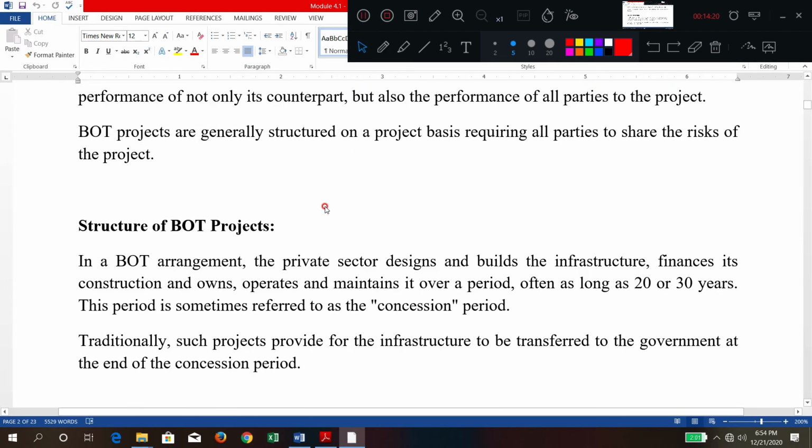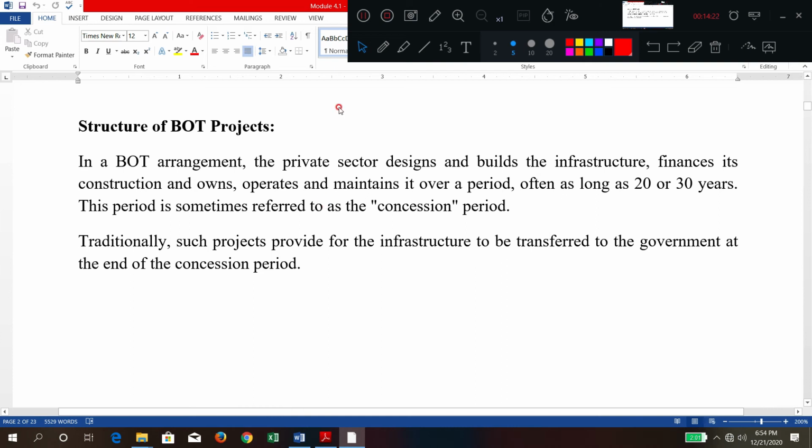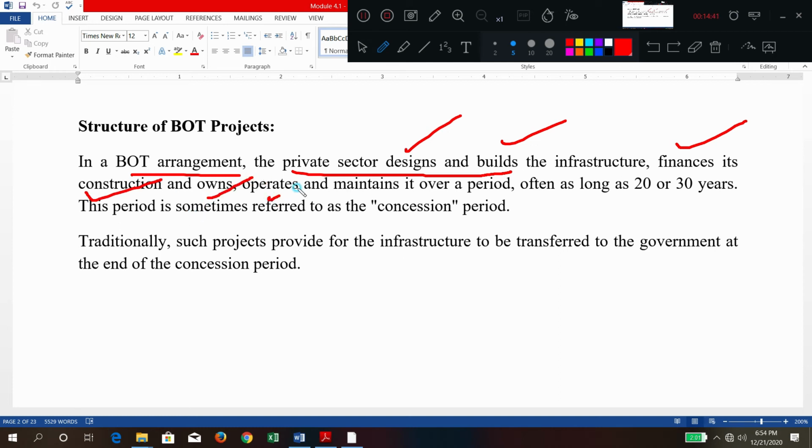So here, the structure of a BOT project: what is happening here? In this BOT arrangement, the private sector designs, which is very important in that structure. The private sector first designs and builds the infrastructure, finances it, constructs it, owns it for some time, operates it, and maintains it. So many operations are done by the private sector company in the BOT model. And for how many years is it going to do this?